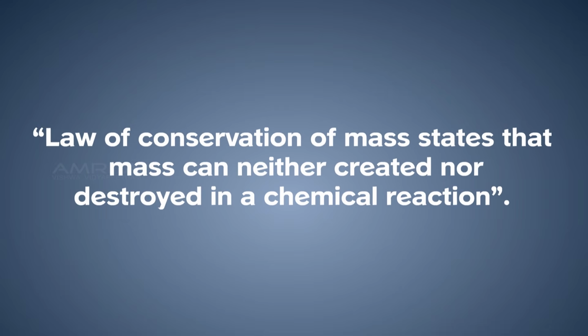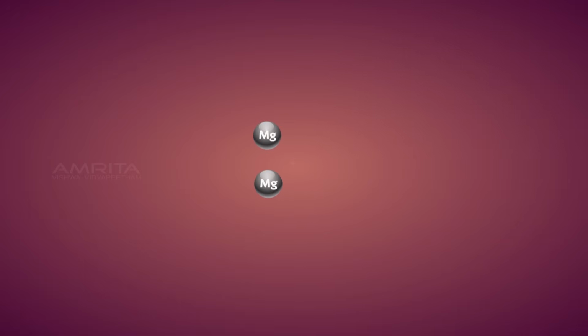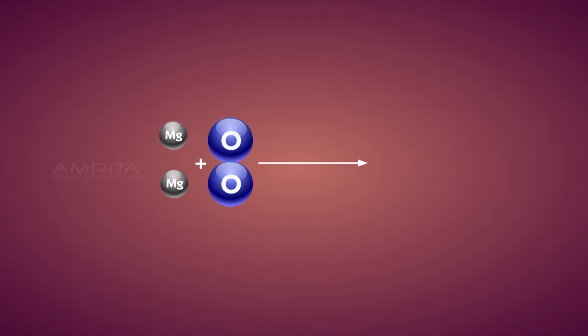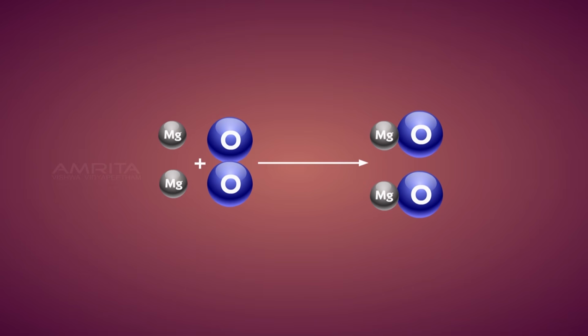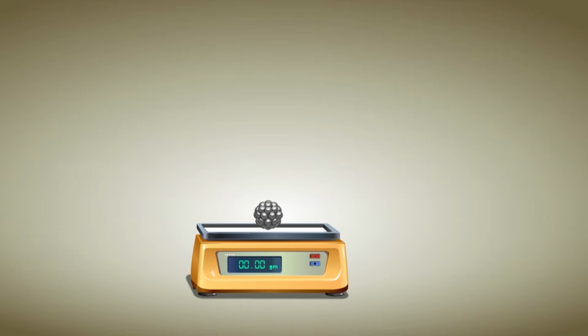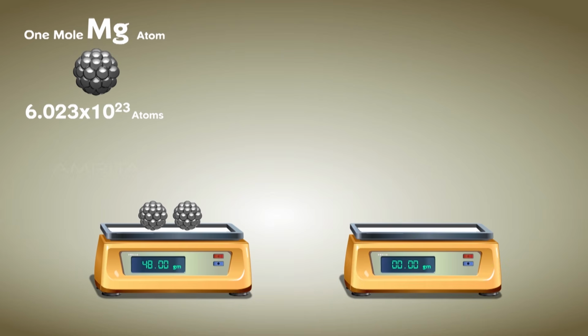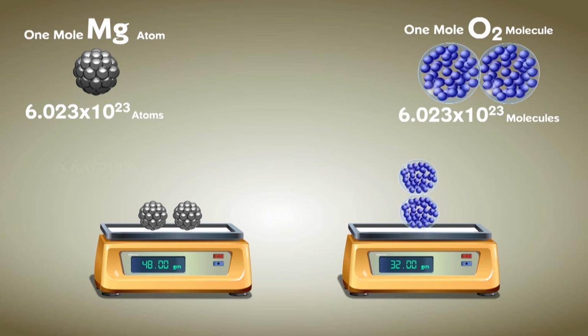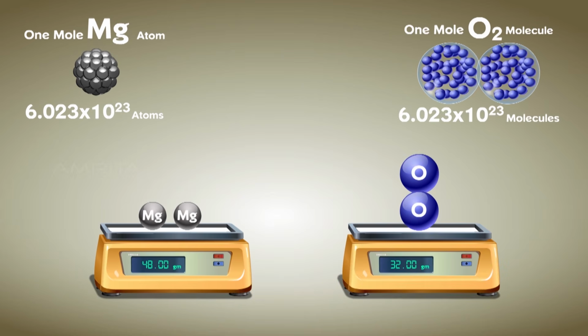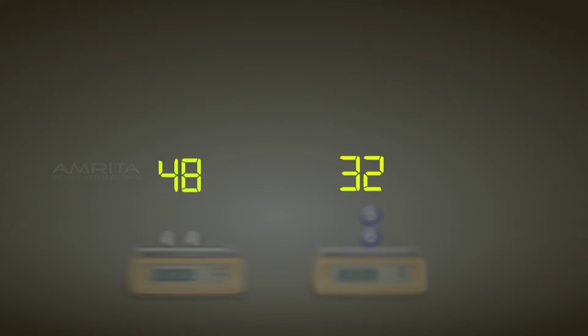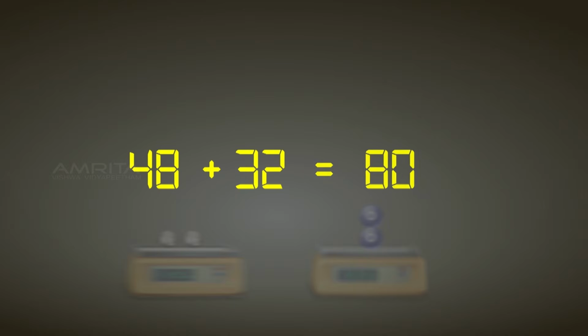in a chemical reaction. Let us now consider the example in which magnesium reacts with oxygen to form magnesium oxide. Here, mass of 1 mole magnesium is 24 grams. Total mass of 2 moles magnesium is 48 grams. Mass of 1 mole oxygen molecule is 32 grams. So the total mass of reactants is 48 plus 32, which is 80 grams.